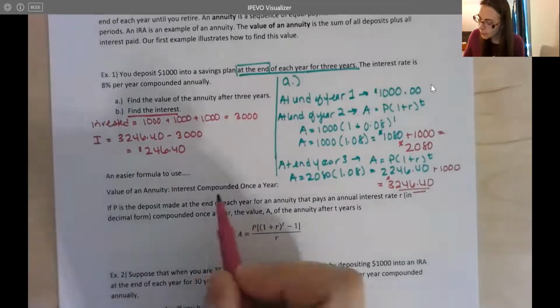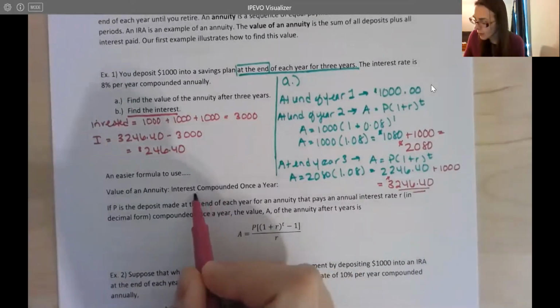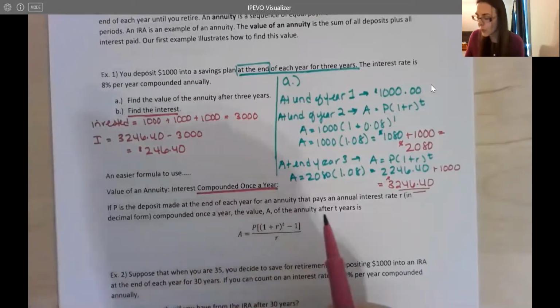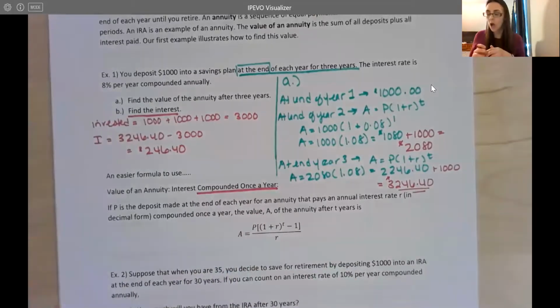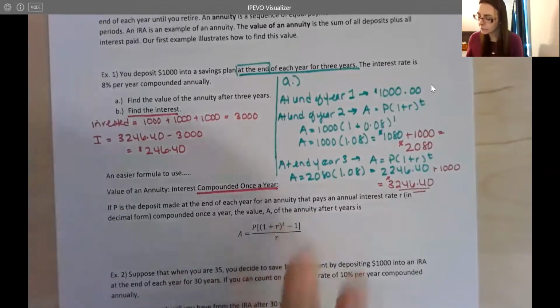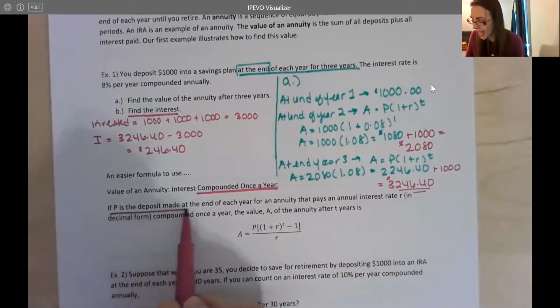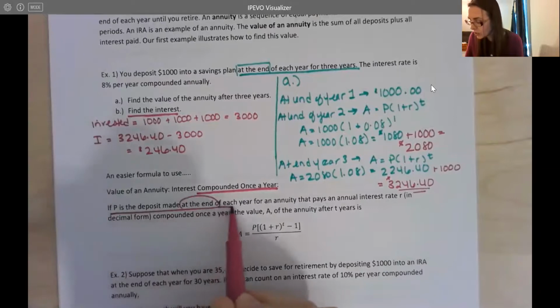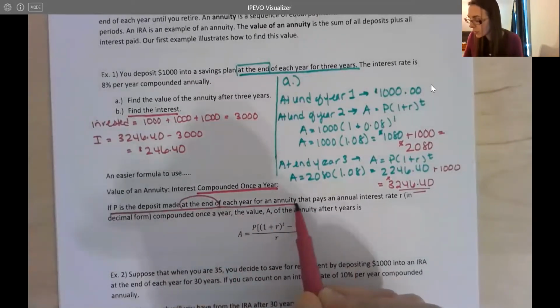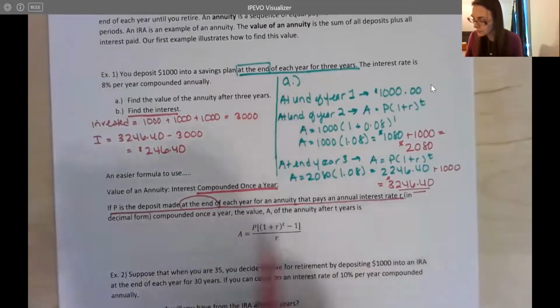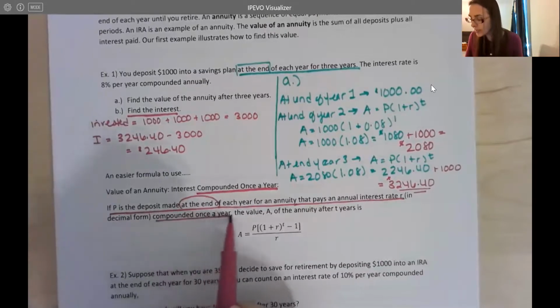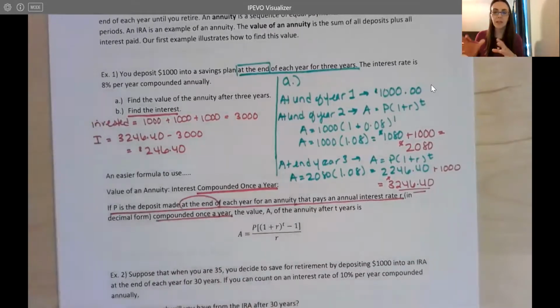Now, keep in mind that this formula is only for compounding once a year, so annual compounding. Obviously, we can do it much more frequently than that, so we'll look at some other examples after. But this formula here is specifically when we make a deposit at the end of each year for an annuity that pays an annual interest rate compounded once a year. Okay, so it's very specific here.